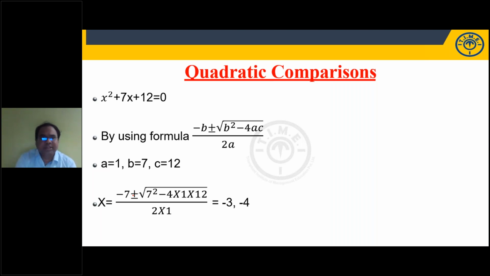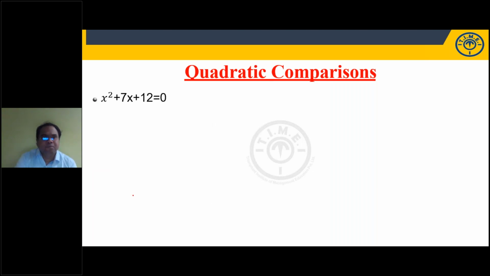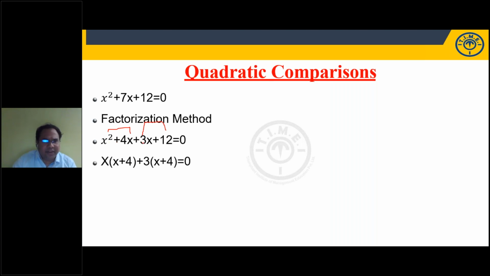Let us try the factorization method. I'll tell you a shortcut a little later. X square plus 7x plus 12: 7x can be written as 4x plus 3x. From the first two, take x common: x into x plus 4. From the other two, take 3 common: 3 into x plus 4. Again, we can take x plus 4 common. X plus 4 into x plus 3 is equal to 0. So x plus 4 is equal to 0, x plus 3 is equal to 0. So x is equal to minus 4, minus 3.